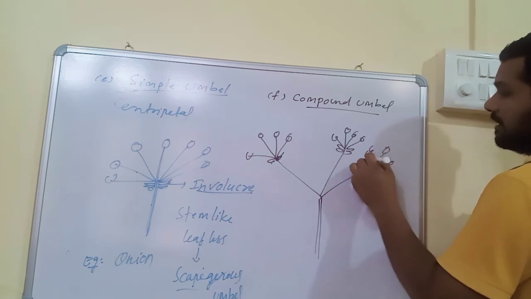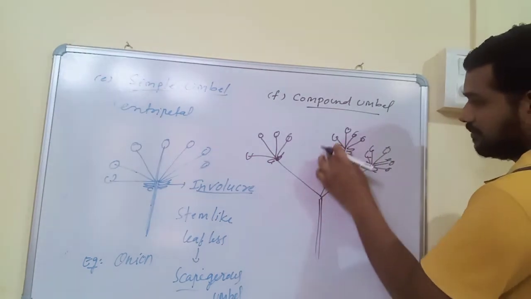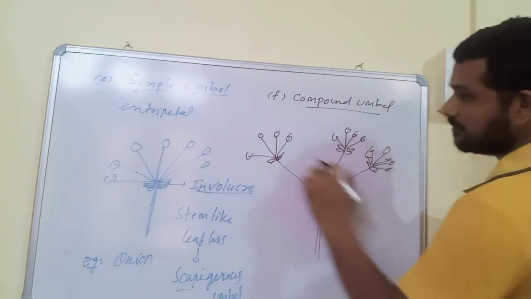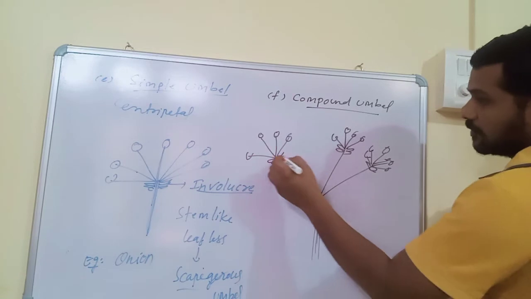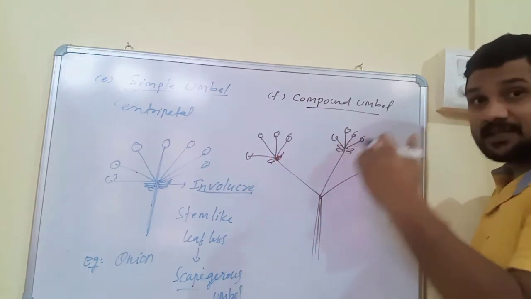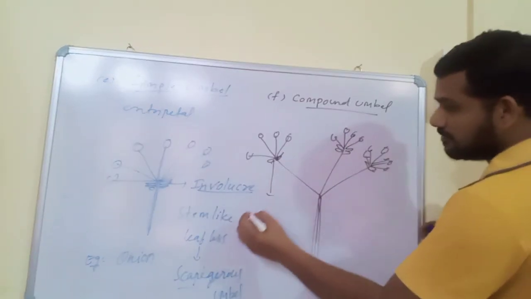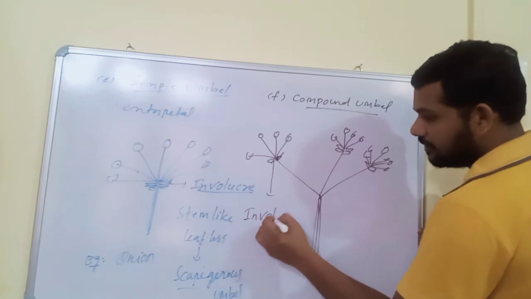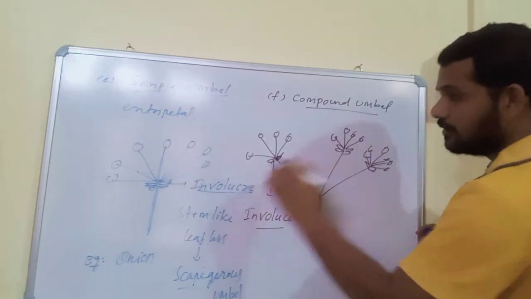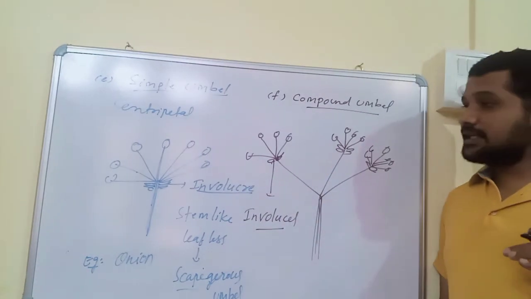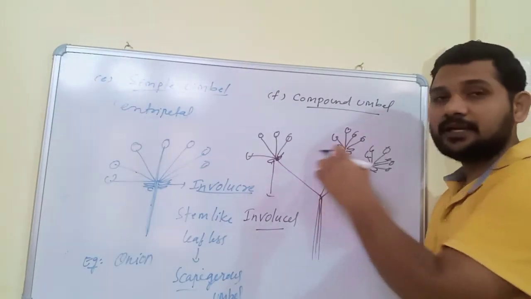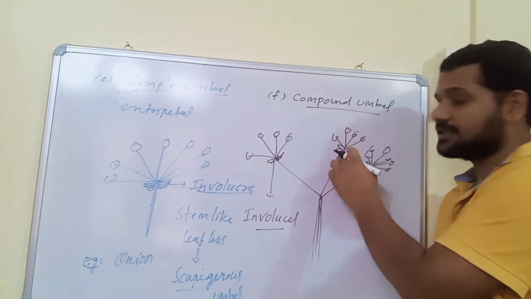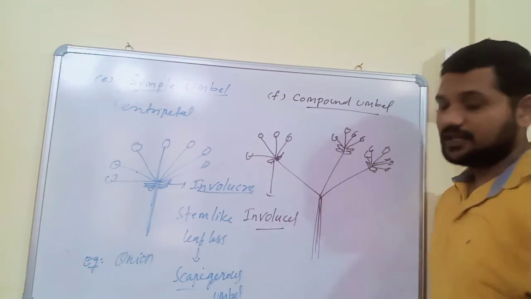In this inflorescence, a group of bracts also present at the tip of the branches, and these group of bracts are called involucre. Involucre means group of bracts present at the tip of the branches.